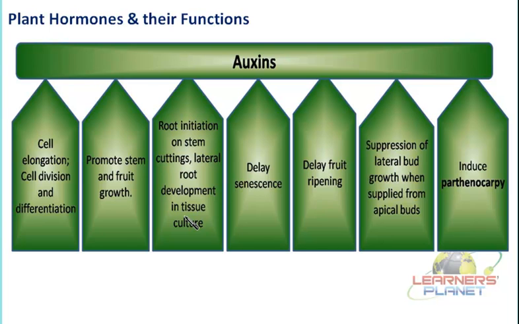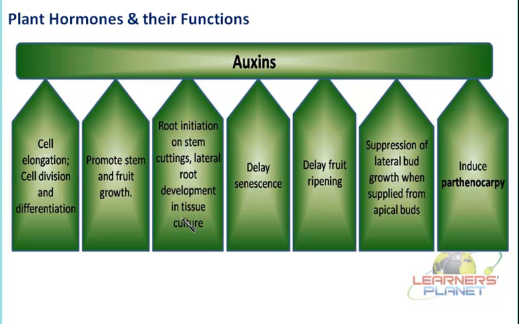Along with its own function, for the initiation it needs certain other hormones known as the cytokinins, and that we will of course study in a further slide. But for now, we must know that division is of course promoted. Maximum division could take place, but initially it has to be stimulated by the other hormone also. So it is a combined function.